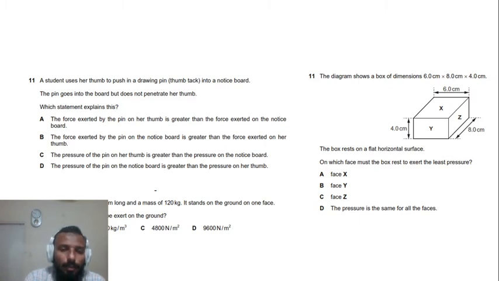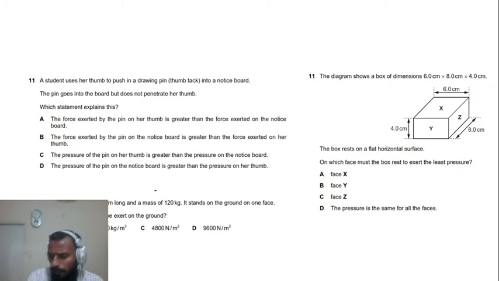So 120 times 10 goes to 1200 newtons. So plug in the values in the formula. So P is equal to F over A, 1200 upon 0.25. The answer would become 4800 newton per meter square. So C is the right answer.